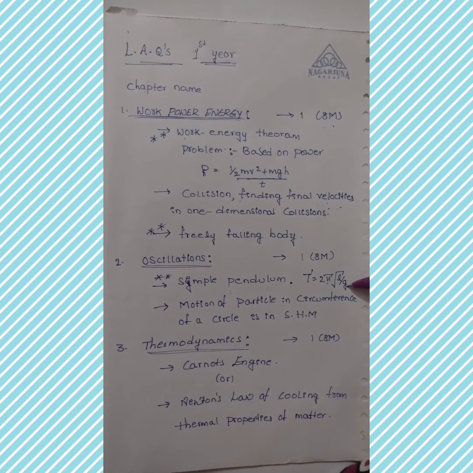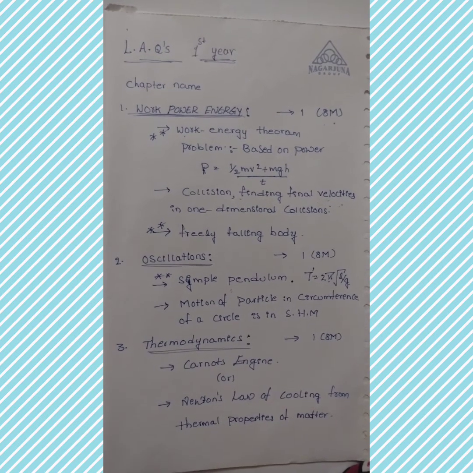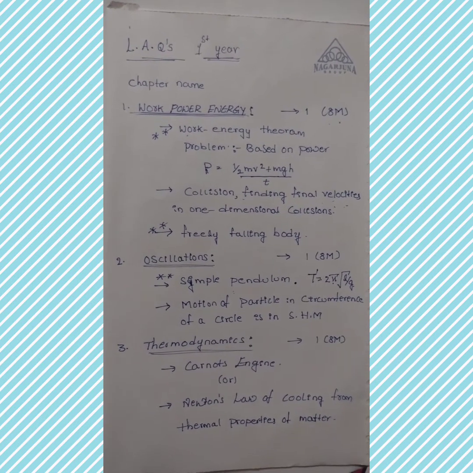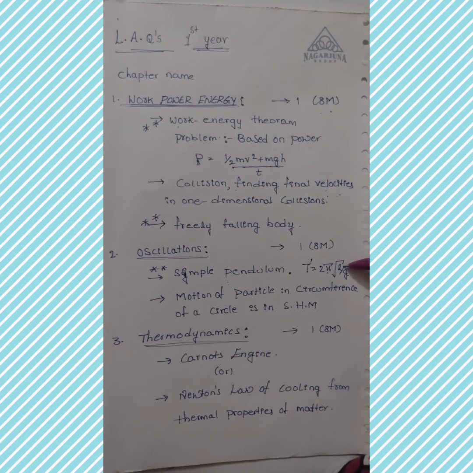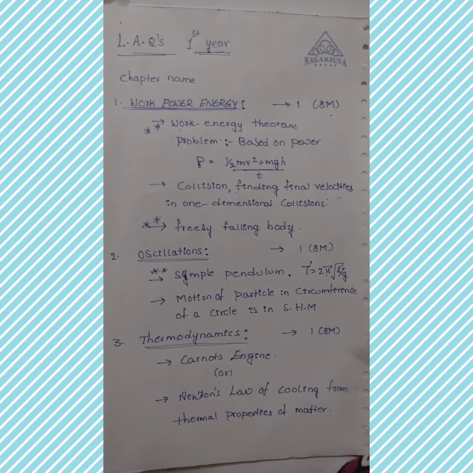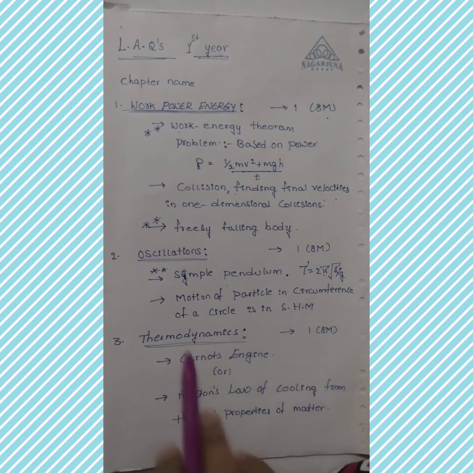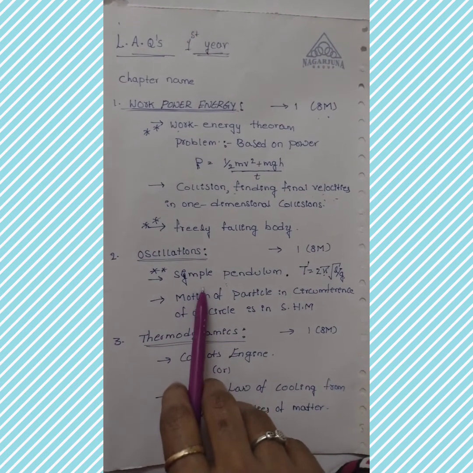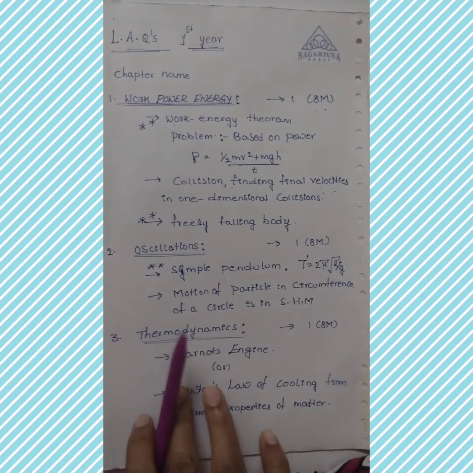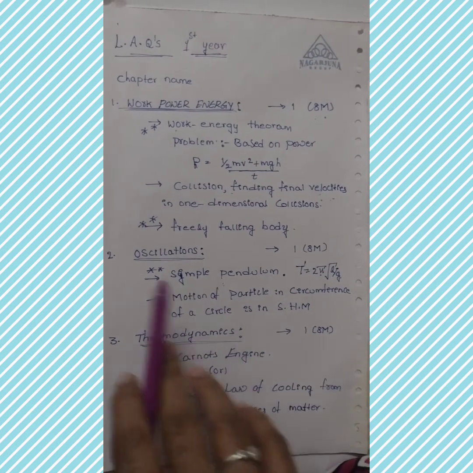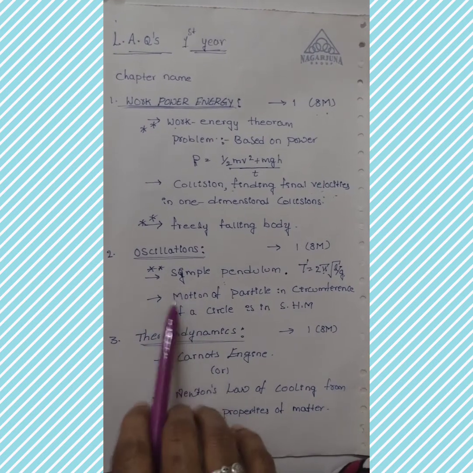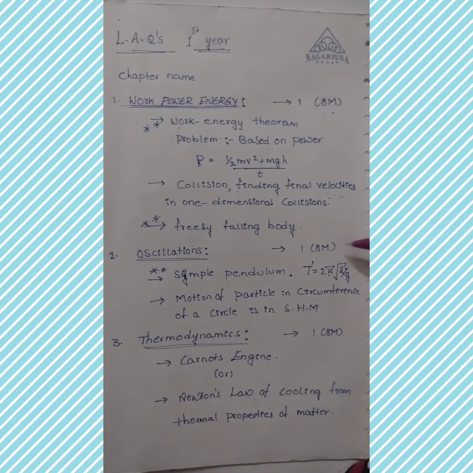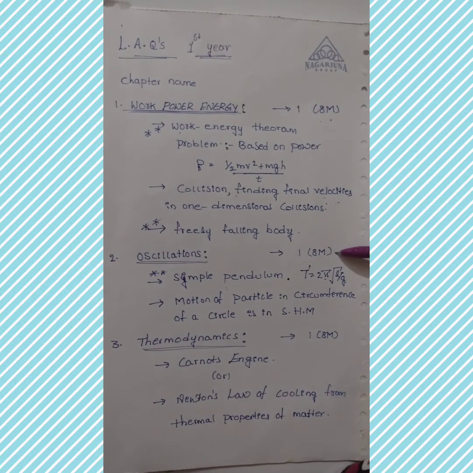All of you know the values of g and pi. Then what about the time period? The time period of the seconds pendulum is equal to 2 seconds. By using those values we can find the length of the simple pendulum if they give the question. Mostly the simple pendulum question will surely come in the coming exam also, no doubt about that. So mainly from oscillations we have only these two questions. In these two questions, one question will be there for 8 marks in the public examination.